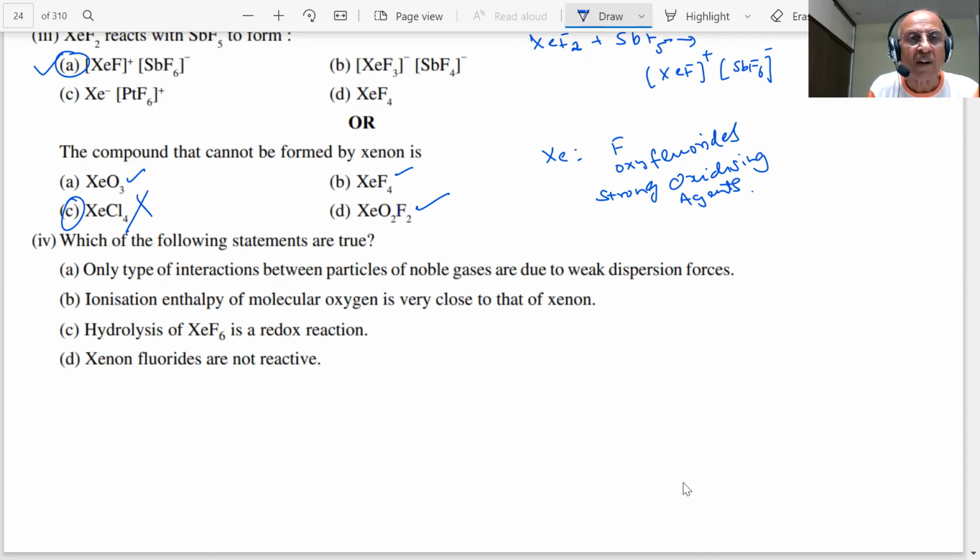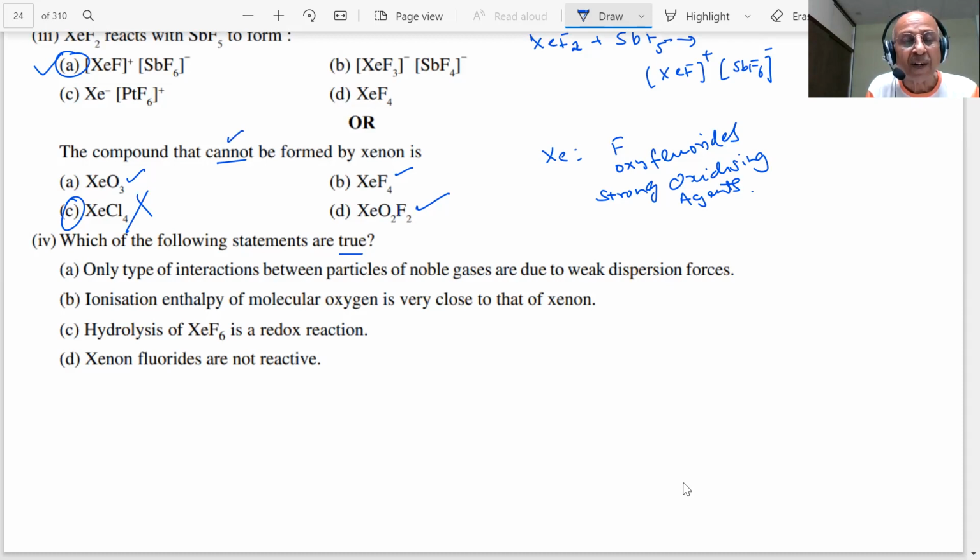Okay, which one of the following statements is true? Read the question carefully. Sometimes one word, true or false, makes the difference. You said cannot be formed, so we have to be very careful. Can be formed or cannot be formed makes two different questions. Questions are coming like this.